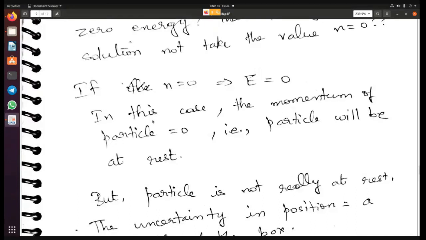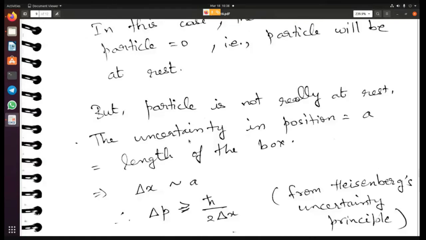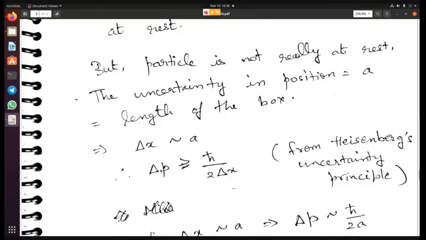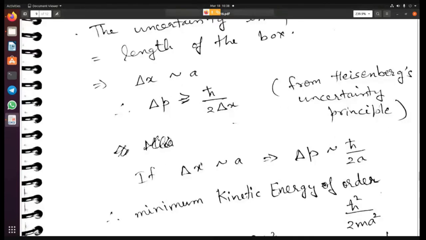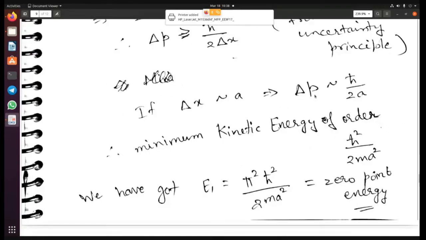If the particle were at rest, so that we knew exactly what the momentum is, then the uncertainty in the momentum would become 0, right? But that is not the case. The uncertainty in momentum has to follow Heisenberg's uncertainty principle. So if delta x is a, then delta p will correspond to h cross by 2a, right?